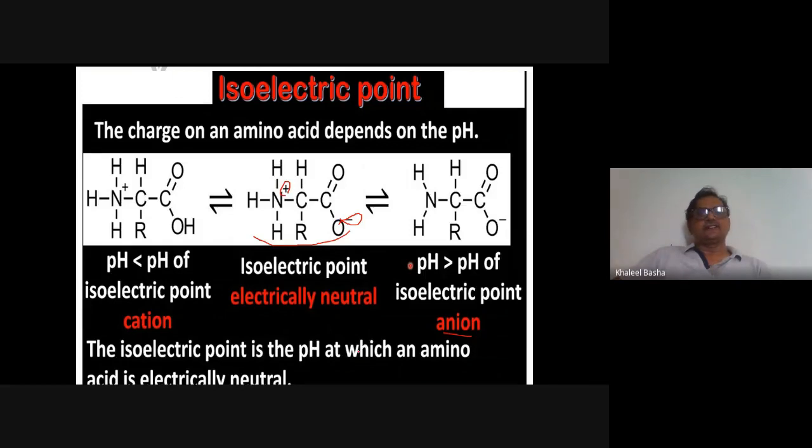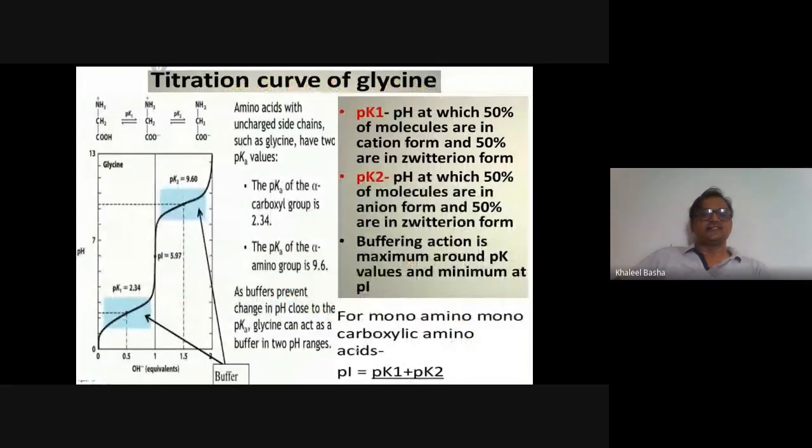And what about the titration curve of glycine? From the titration curve of glycine, these two regions are buffer regions where the pH is increasing gradually step by step. At the midpoint is the pI, the isoelectric point. It gives the value 5.97, with the lower pK 2.3 and the higher pK 9.60. So amino acids without ionizable side chains, such as glycine, have two pK values. One pK is 2.3 and another pK value is 9.6. This pK is due to the alpha carboxyl group. This pK is due to the amino group.